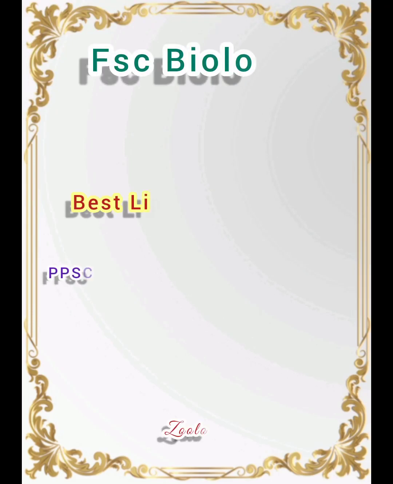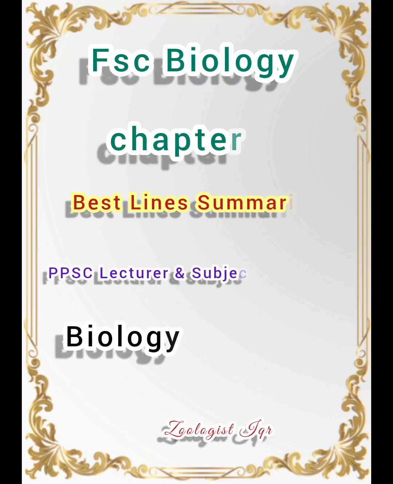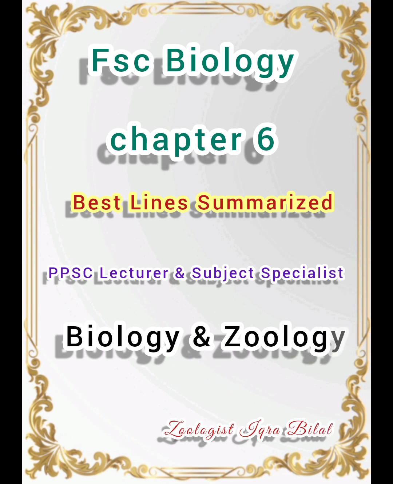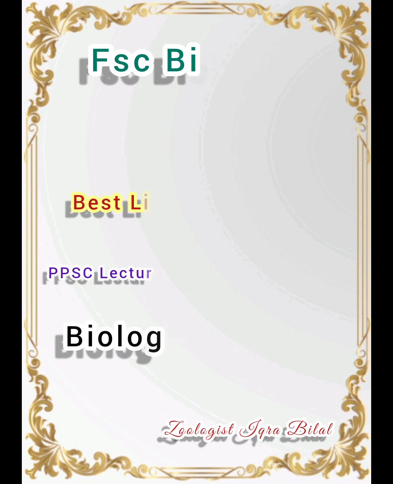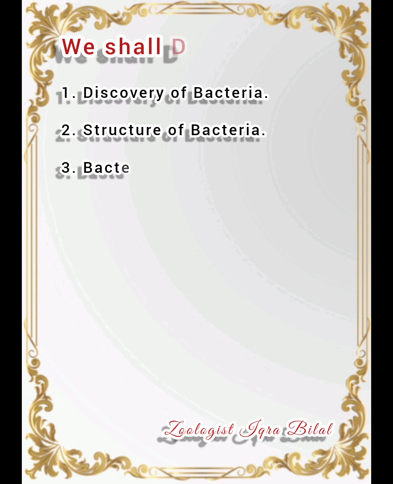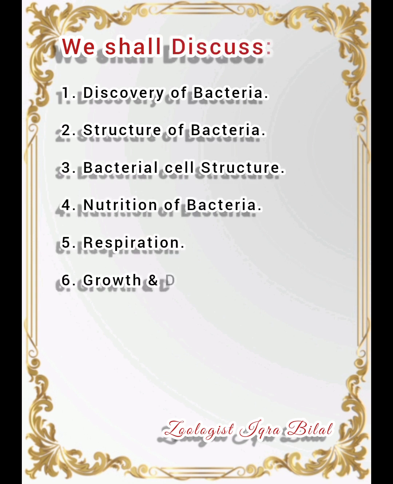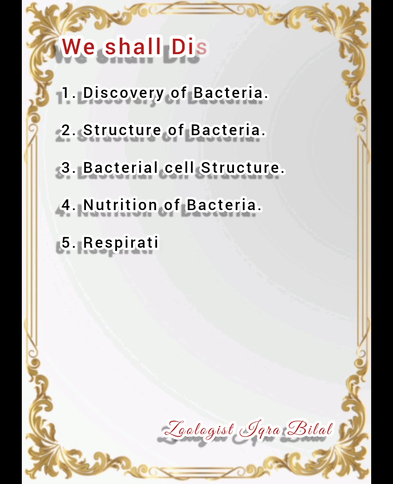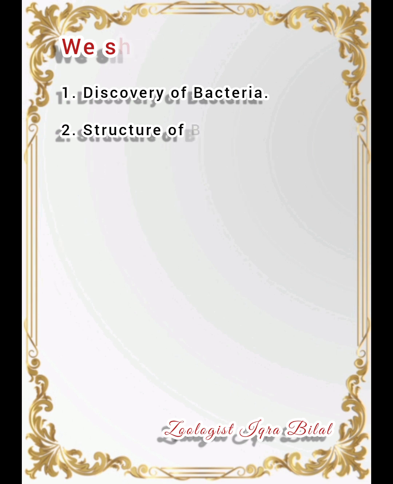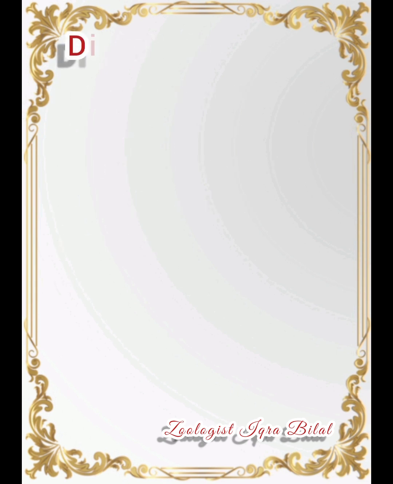Here are the best line summaries of FSC Biology Chapter 6 for the preparation of PPSC lecturer and subject specialist biology and zoology. In this module, we shall discuss these major 8 topics from discovery of bacteria to cyanobacteria, and we shall also divide these 8 topics into smaller ones so that we may remember them with reference easily and we may link our concepts. Now let's start with the discovery.